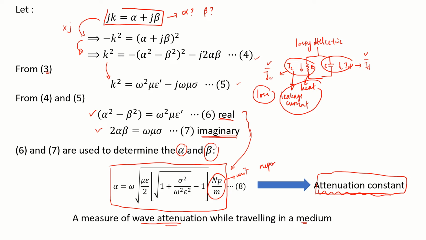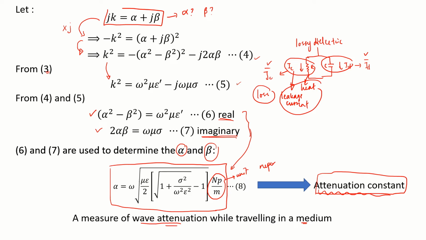I repeat again: attenuation measures how much loss occurred in a wave propagating in a dielectric. So we need to know how to measure the attenuation constant. All right, so that is alpha.